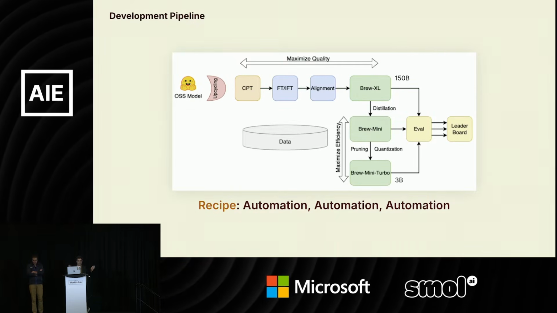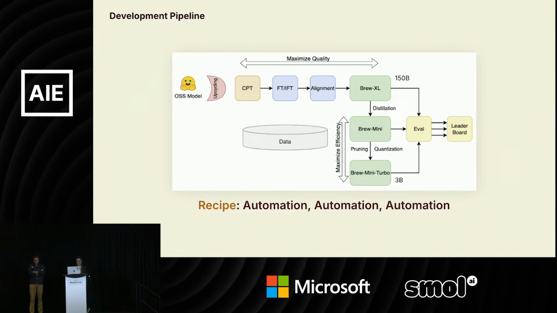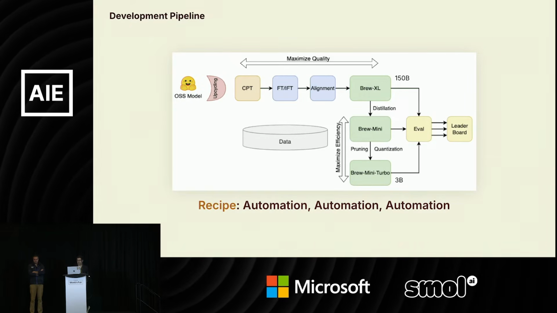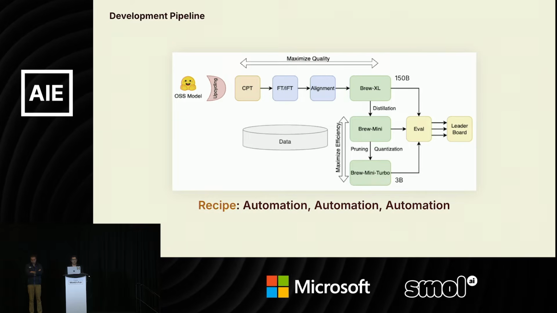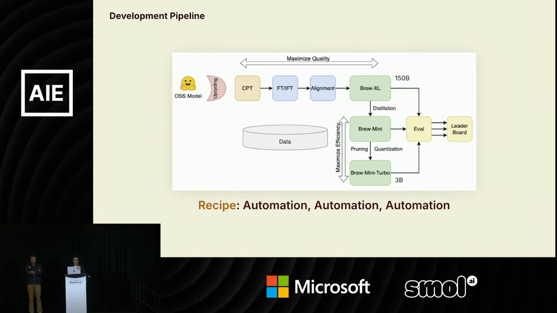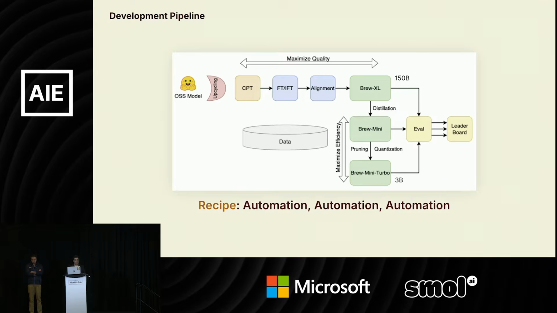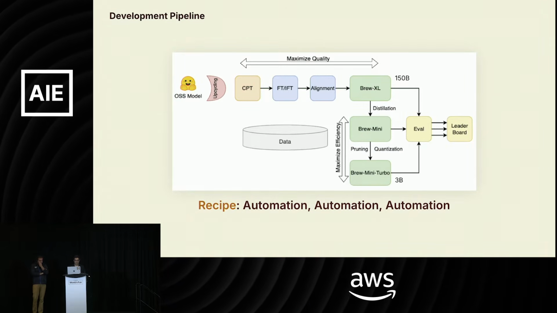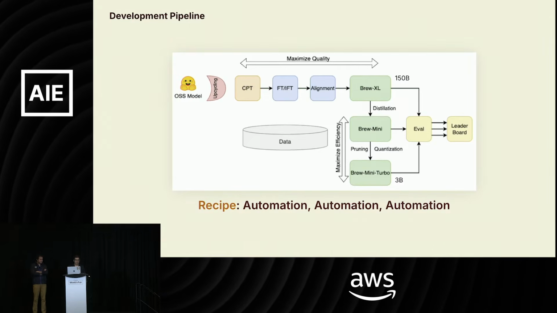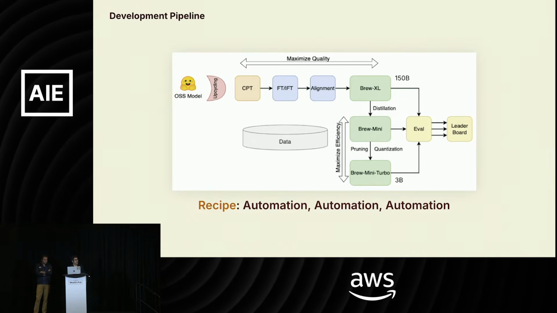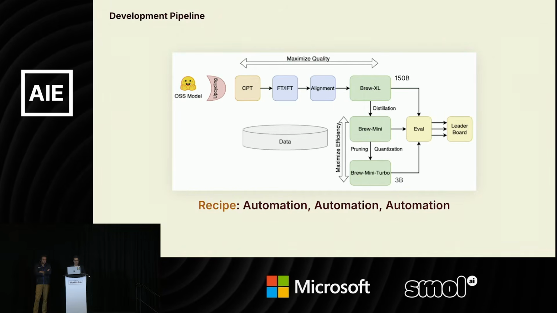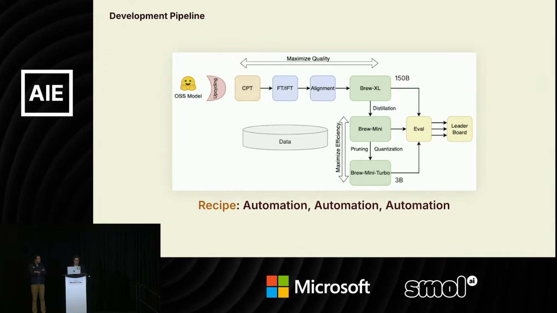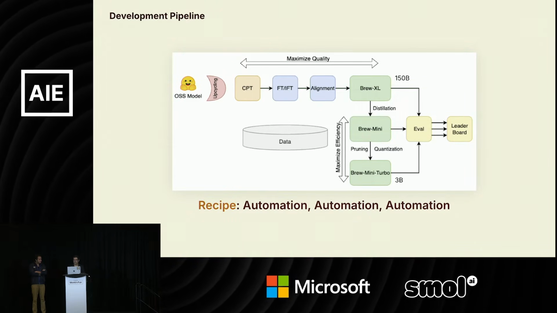We have maximized the quality, but obviously this model is not going to be able to serve online because, as you know, recommendation systems are very, very QPS hungry. So from here we go all the way down to distill the model and maximize the efficiency, and we're going to talk a little bit about that. Basically we go all the way down to, let's say, a 3B model, which is something that can be productionized.